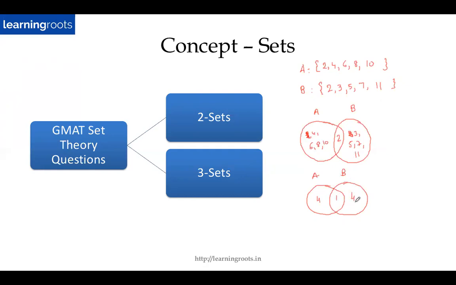And how many elements are here? 4, right? So instead of writing down the values of the elements directly, I will simply write down the number of elements present. So there are 4 elements in A which belong only to set A. There is 1 element in A which is also common with B, which is 2. And there are 4 elements in B which belong only to B, right? That is my interpretation of this Venn diagram. So this is how we start doing questions on set theory. I hope everyone is comfortable with this.